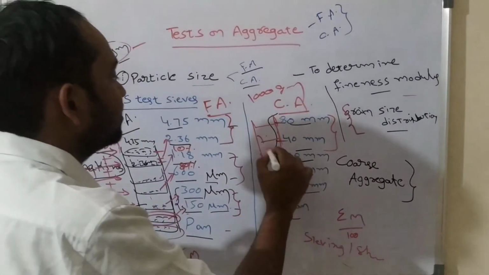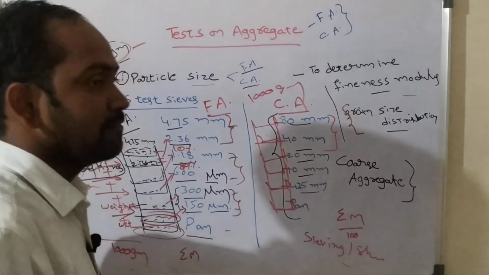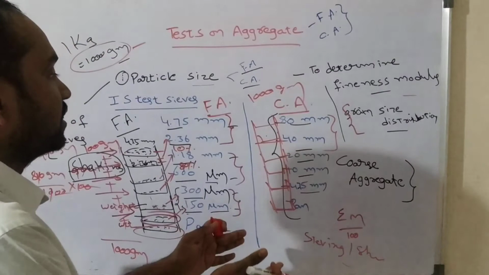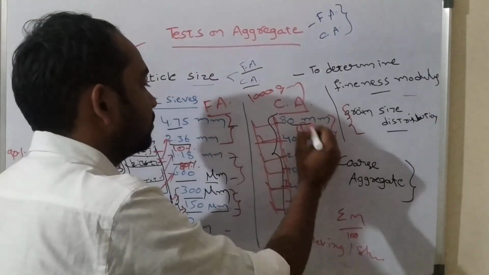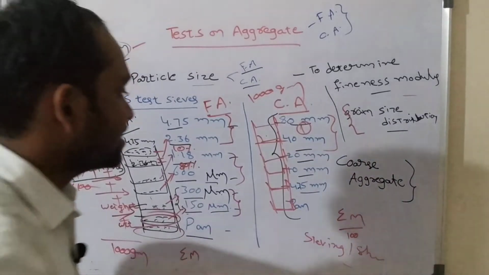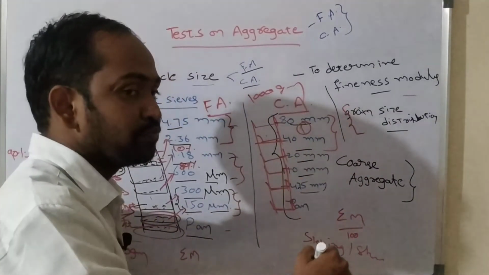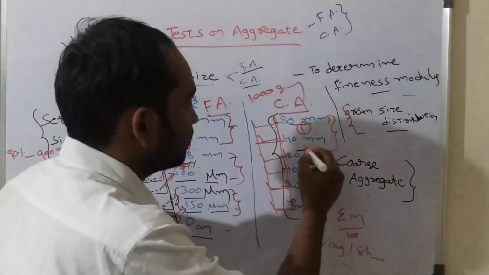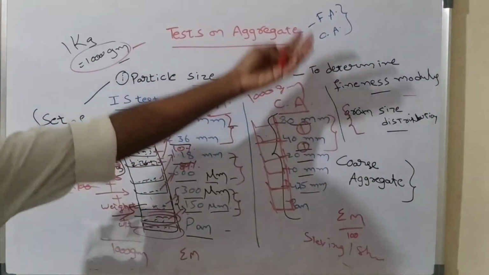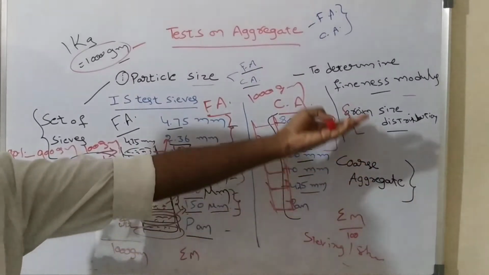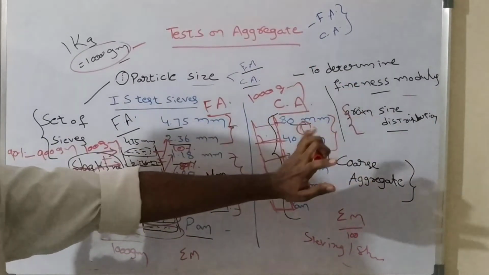The particles retained on the 40 mm sieve will be in between 40 mm and 80 mm, and the particles retained on the 20 mm sieve may contain sizes in between 40 mm and 20 mm. Like that you can calculate the grain size distribution and also the fineness modulus. Understand? So that's it.